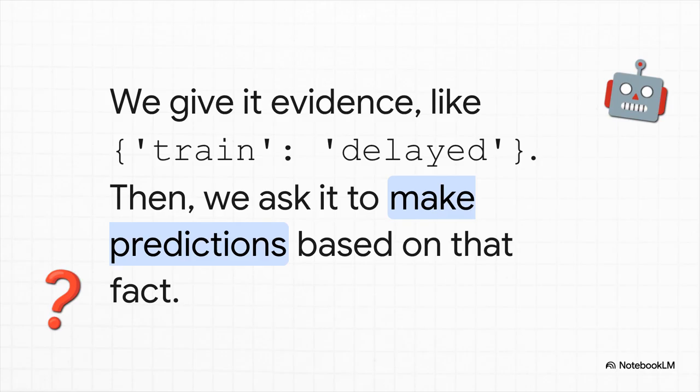And here it is, the moment of truth. This is the payoff for all our work. We can now give the AI a piece of solid evidence. We tell it, hey, I know one thing for sure, the train is delayed. Then we just ask the model to predict the probabilities of everything else based on that single new fact.